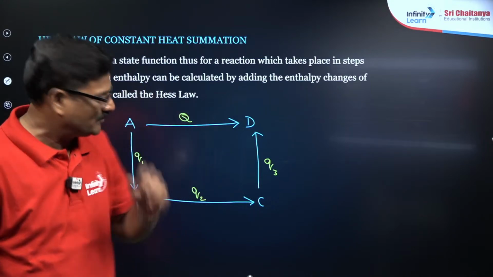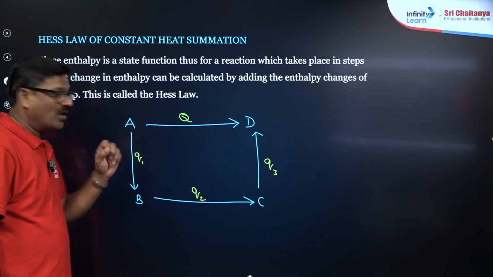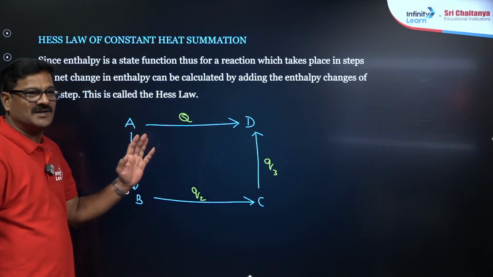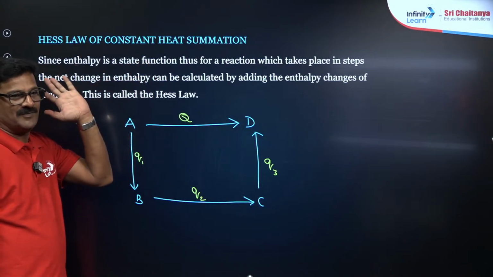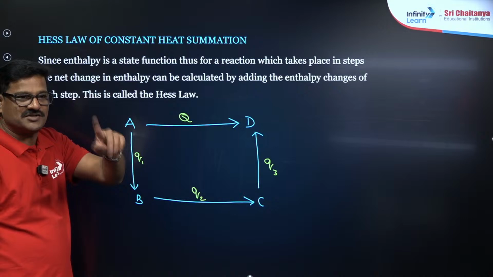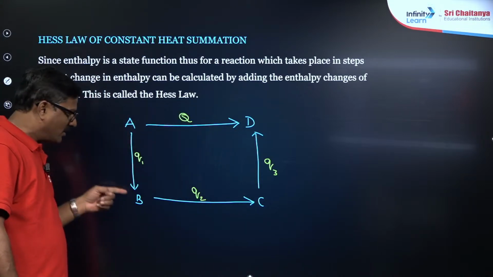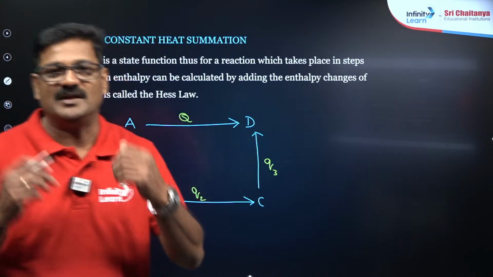Nazia, you please ask your doubt. You are always welcome. So when the reaction is taking place in a single step or in multiple steps, the heat of the reaction is going to be constant.